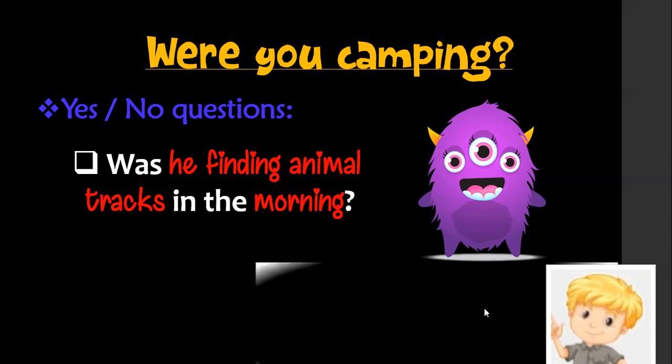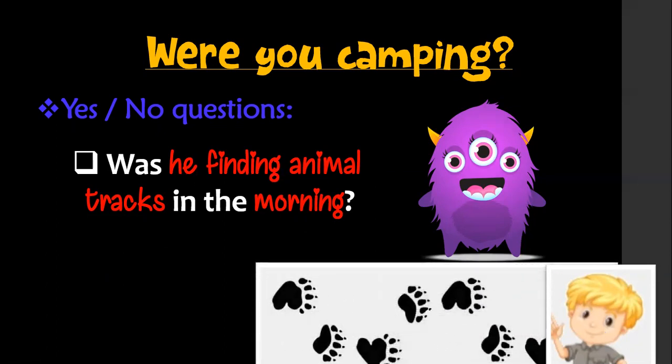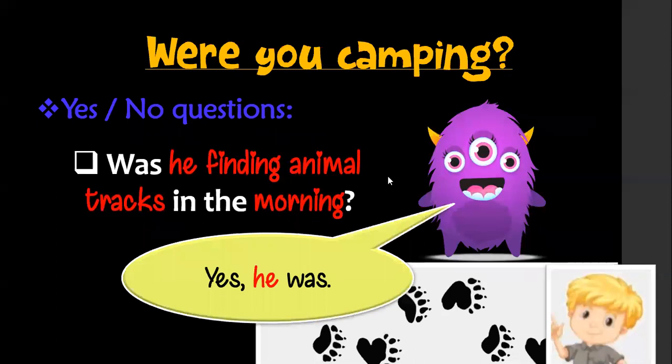Let us see. Oh, look. So what is the answer, little friend? Yes, he was. Why, miss? Because look here, this is the information. As you can see in this picture, that tells me that it's finding animal tracks.